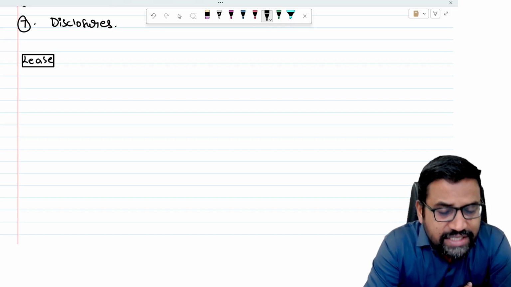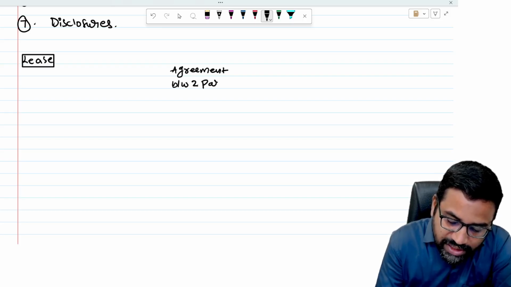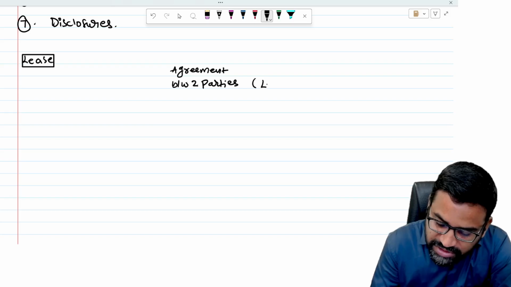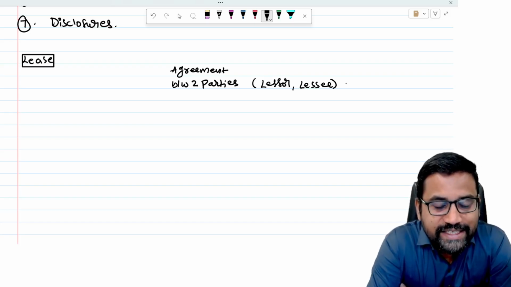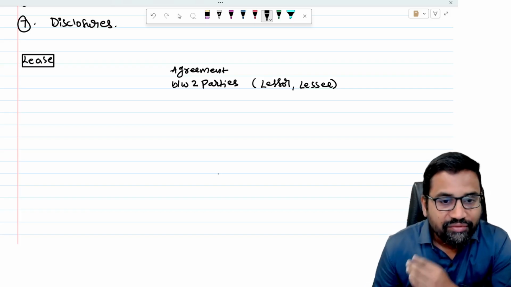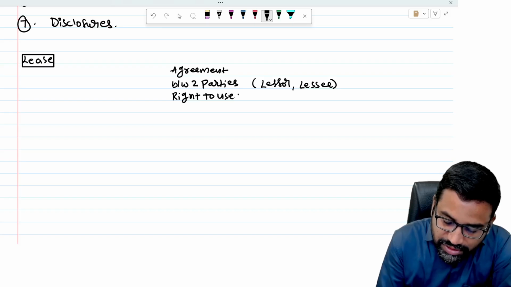So lease is basically what? An agreement between 2 parties. Basically there are 2 parties in lease. Sir, who are the parties? The owner and the tenant. That means the owner is called lessor, and the lessee is the tenant of the property, the person who takes the asset on lease basis. So lease is an agreement between two parties where one party gives the right to use the asset.